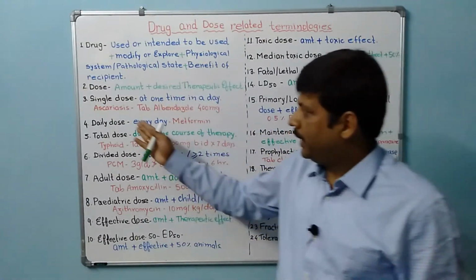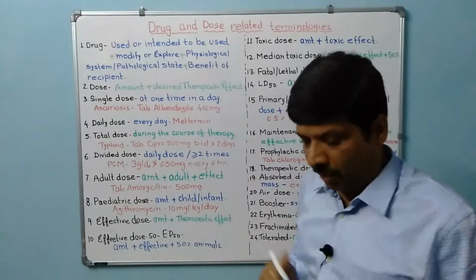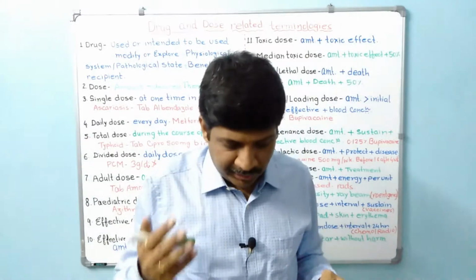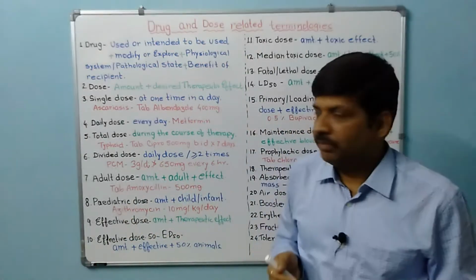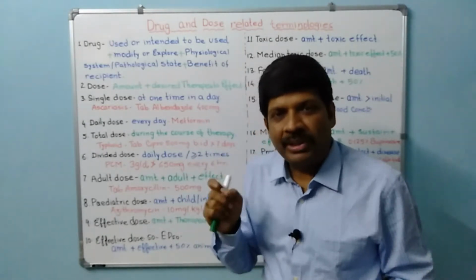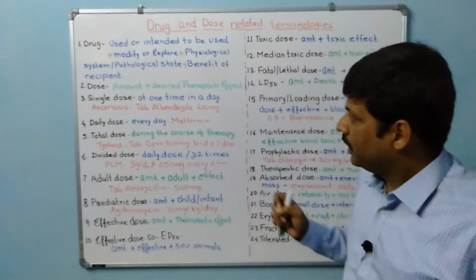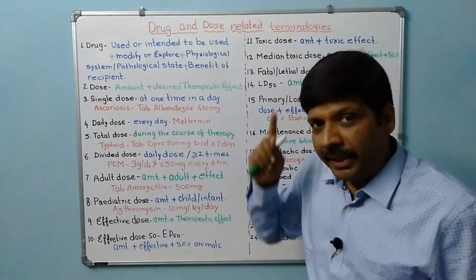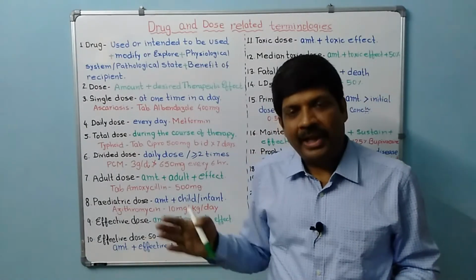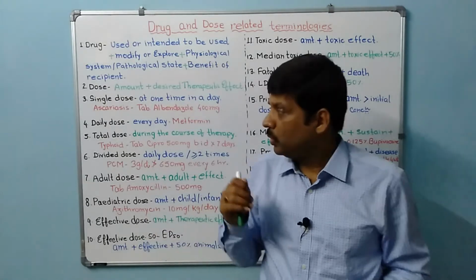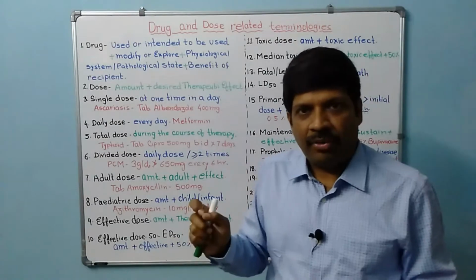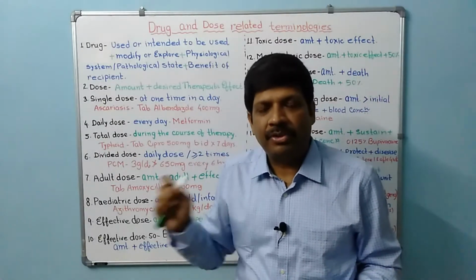So that is daily dose. For example, metformin. It's an oral hypoglycemic drug used to control the blood sugar level. The usual dose is 1000 milligram in a day. That can be divided into 500 milligram twice daily. So 1000 milligram of metformin will be said as the daily dose of metformin.